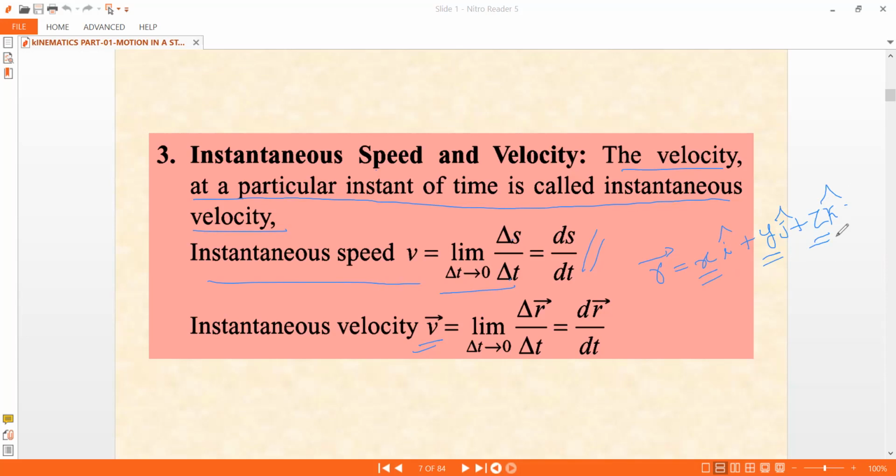And the derivative of the displacement vector with respect to time will give you the velocity in all directions: vx i cap plus vy j cap plus vz k cap. When you take the derivative on either side, this is what you are going to get. So these are the very fundamental ideas. While solving problems, we'll use this content, and at that time you will all understand how we use it. Now let's move on.